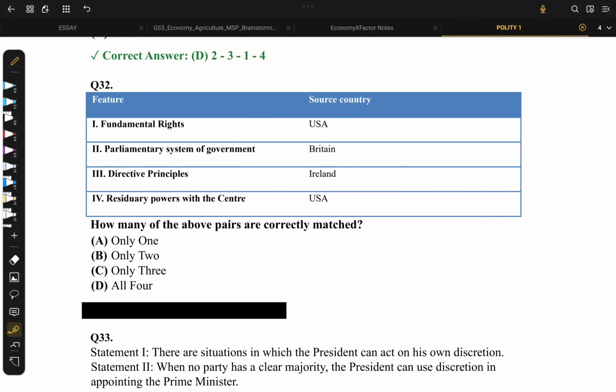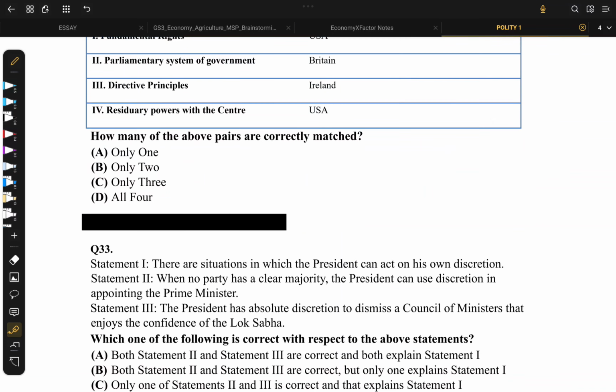Then directive principles of state policy, that has been taken or inspired by Ireland. Residuary power with center. They are saying its source country is US, but that's not true because it has been taken from Canada. So this is wrong, and we arrive at only 3.